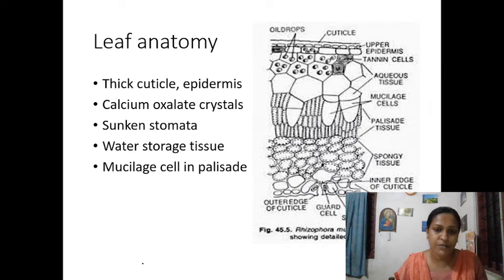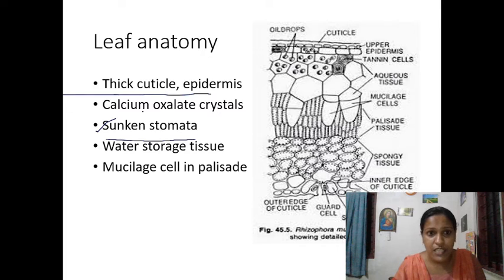What about leaf anatomy? Just like xerophytes, you can see sunken stomata. That is an important thing. Just like xerophytes, compare and study. You can see sunken stomata, thick cuticle and epidermis, calcium oxalate crystals, just like in the stem. There are water storage areas. And because there is salinity, they make the plant non-saline, decreasing the level of salinity inside the tissue. There is a water storage area, and mucilage is also there in the palisade tissue.